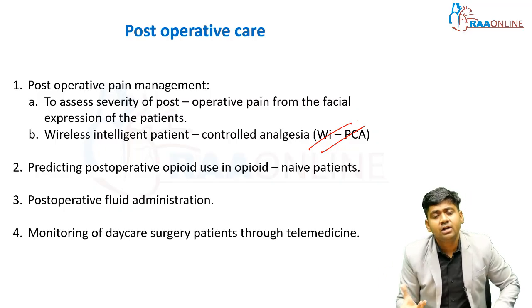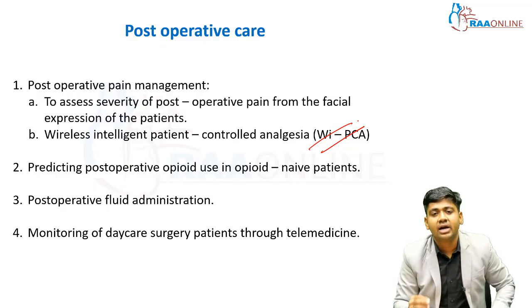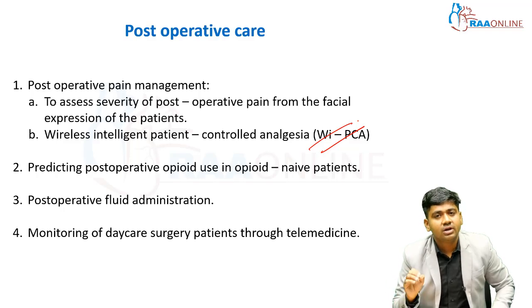So as much as you write, you will get the marks, but your format of writing the answer on artificial intelligence in anesthesia, or the significance of artificial intelligence in anesthesia, should always be in three headings: preoperative, intraoperative, and postoperative care. You will get good marks. It is only for theory purposes. It will not come in OSCE, it will not come in practical.